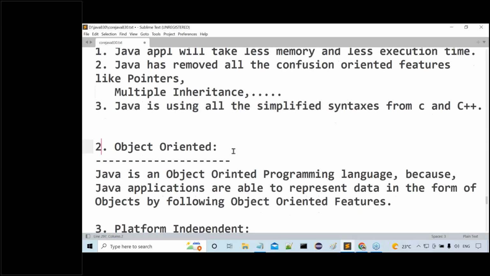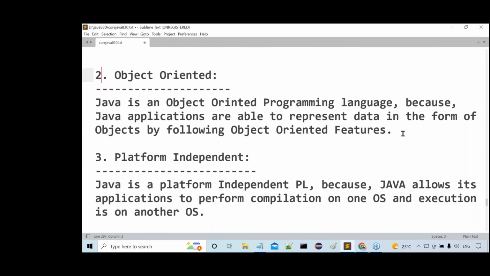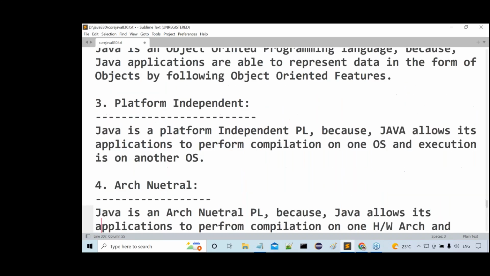Next one is object oriented. How can you say Java is an object-oriented programming language? Java is object oriented because Java applications are able to represent data in the form of objects by following object-oriented features. What are the various object-oriented features in general? Class, object, encapsulation, abstraction, inheritance, polymorphism, message passing.